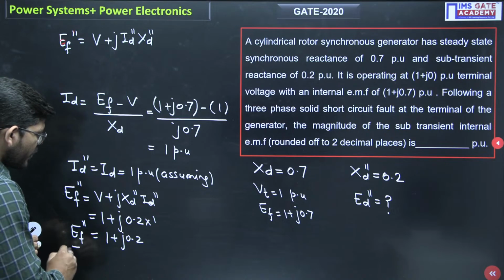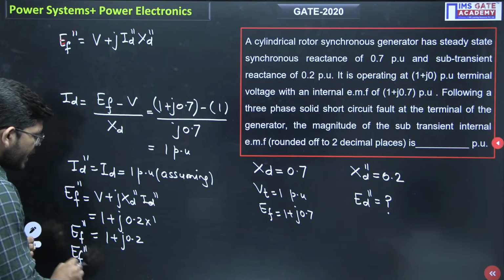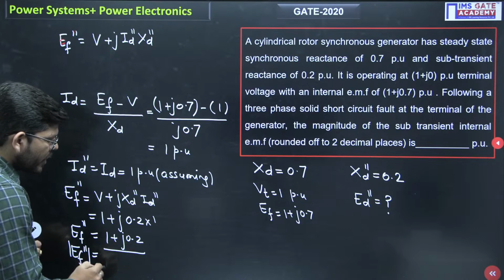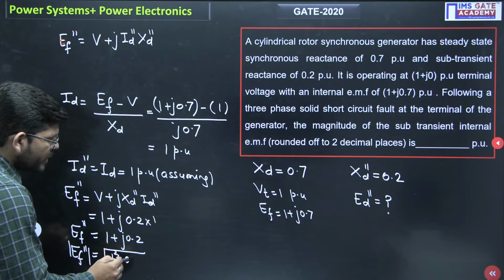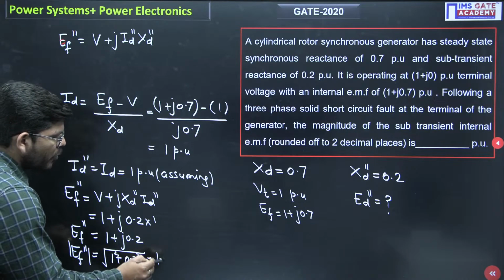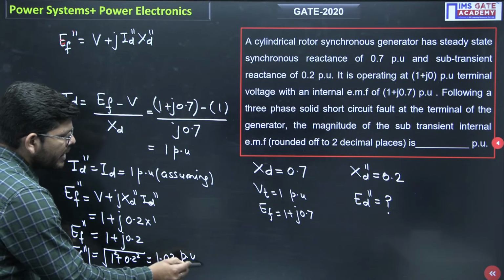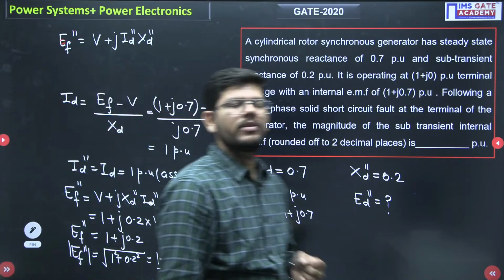But I have to find out the magnitude. So what will be the magnitude? The magnitude will be the square root of 1 squared plus 0.2 squared. So you will get 1.02 per unit, and that will be the answer. Okay.